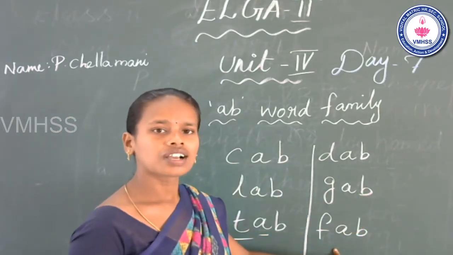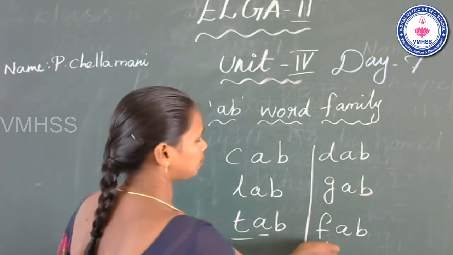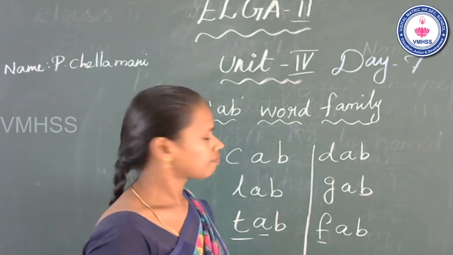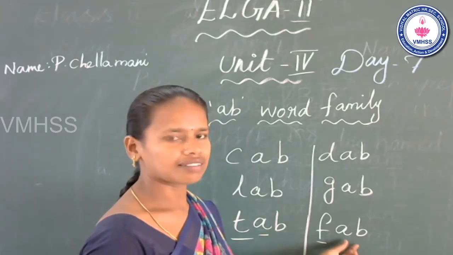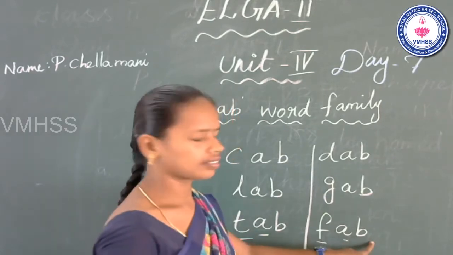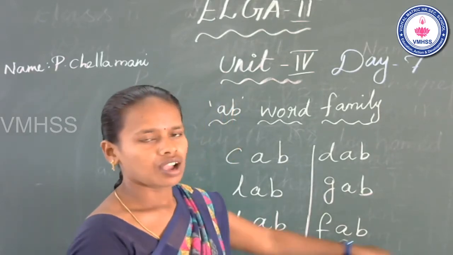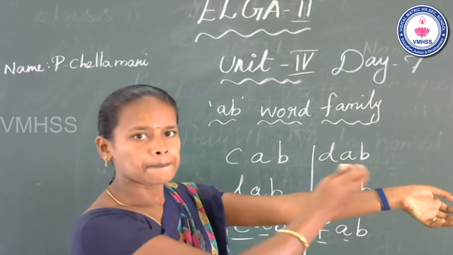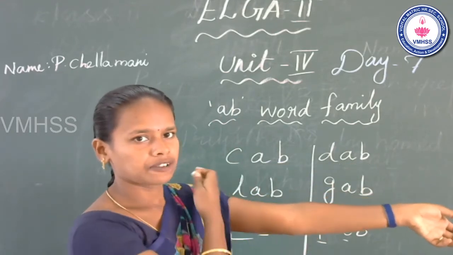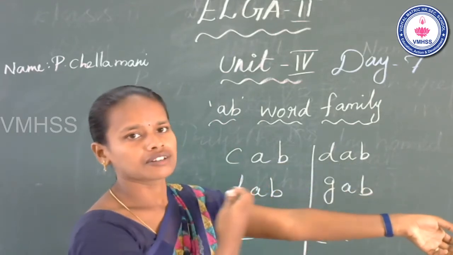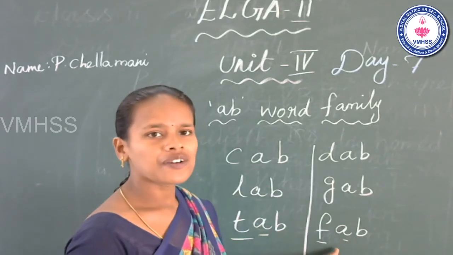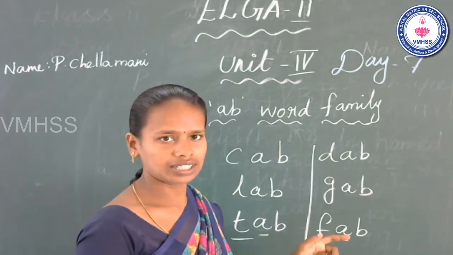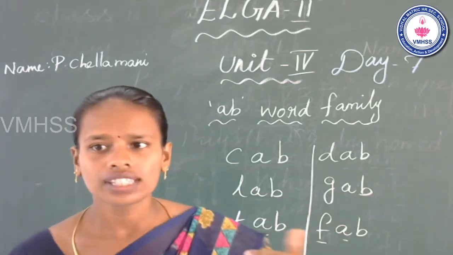What is the word? Fab. Now find the beginning. Middle, a. End, b. Fab. What is the word? Fab. Is it clear? Now go to the fourth one. See the fourth one.